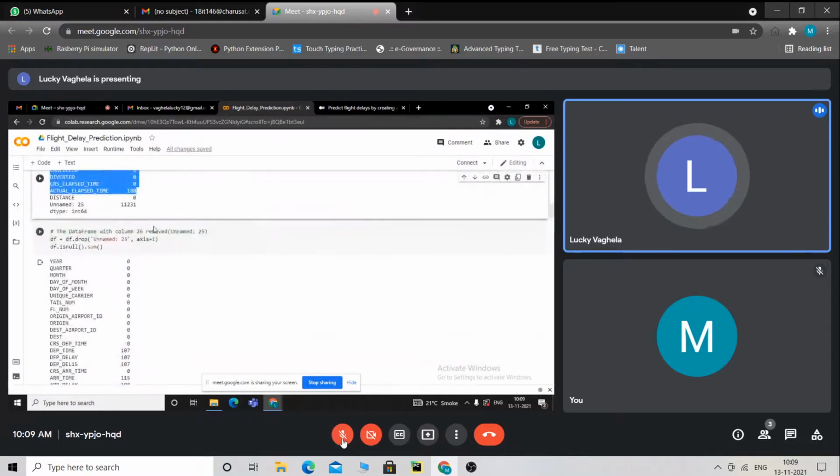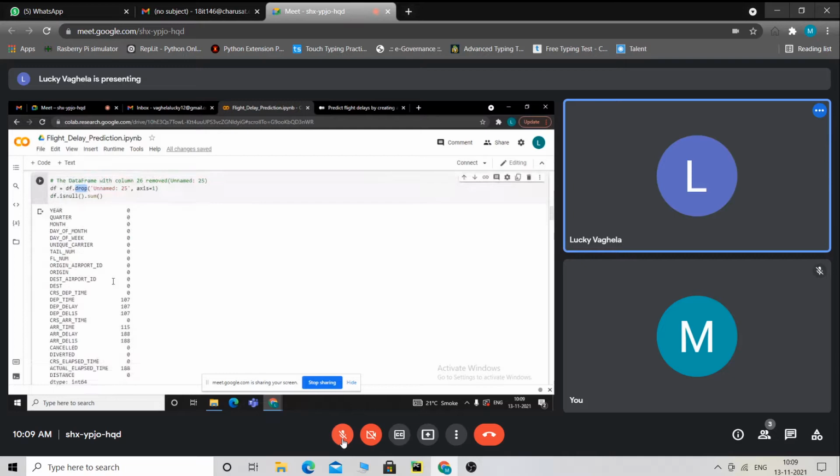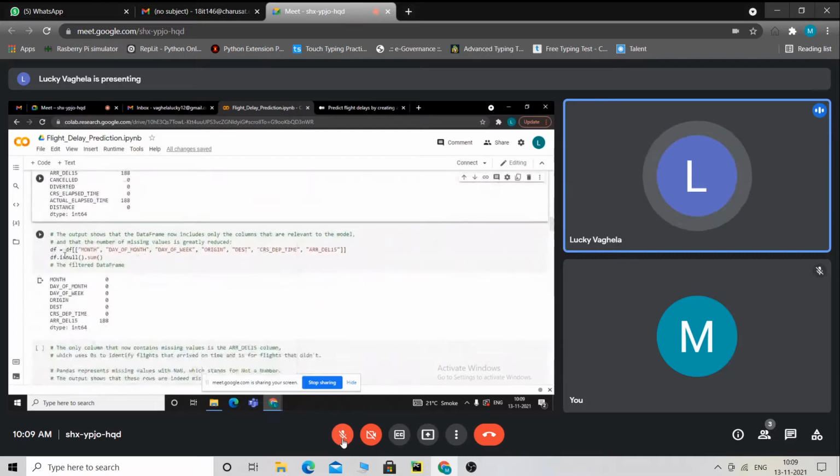Then there is one unnamed column, column 25, so we remove it from our data set using the drop function. Then we select from the data frame the columns month, day of month, day of week, origin, dest, CRS departure time, and ARR_DEL15. The output is a filtered data frame.